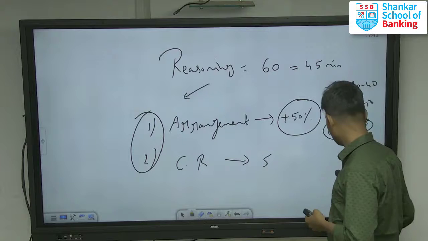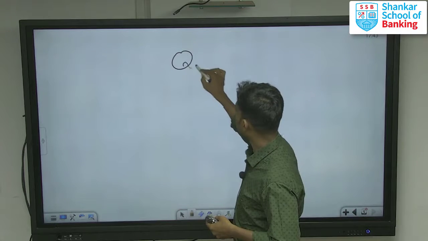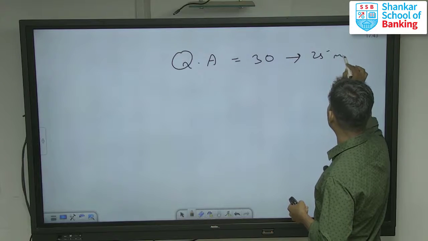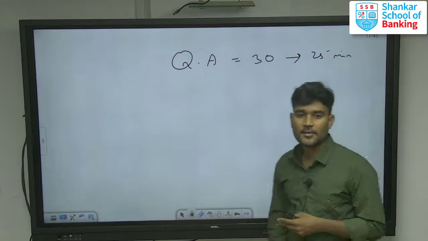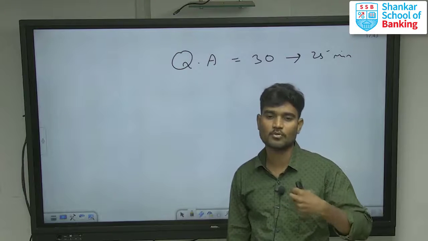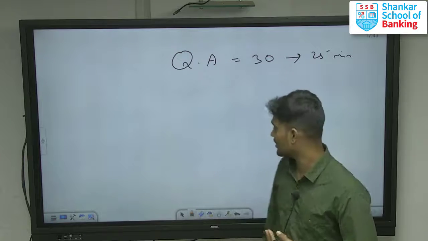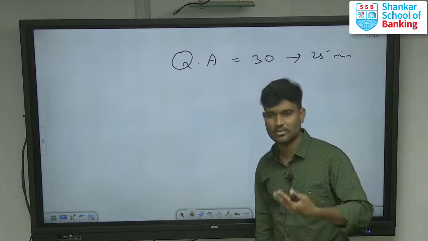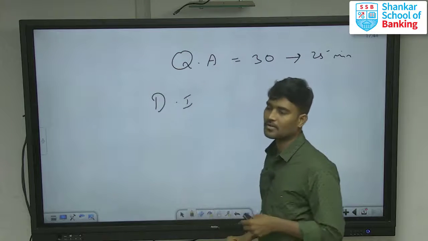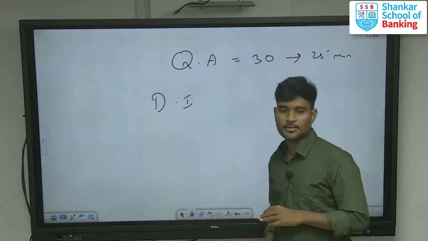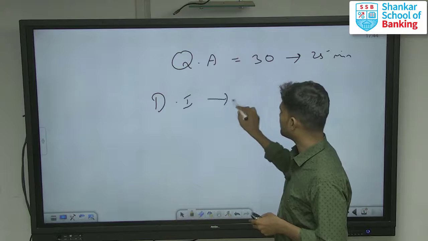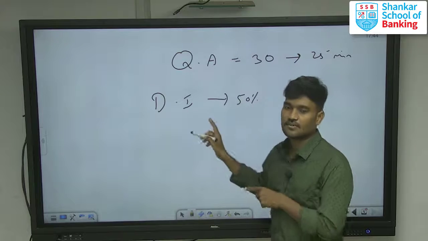Next one, quantitative aptitude. In quantitative aptitude, they ask 30 questions and provide 25 minutes of time. Candidates feel it is very difficult, and before even starting the quantitative topics they are afraid of that paper, but we can easily secure marks. The first one is data interpretation. This is very, very important, because more than 50% of the questions come from this area.